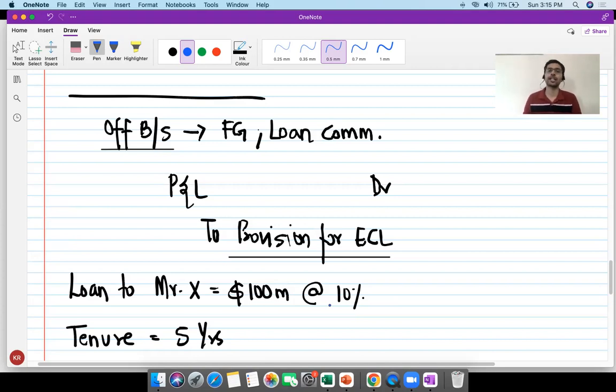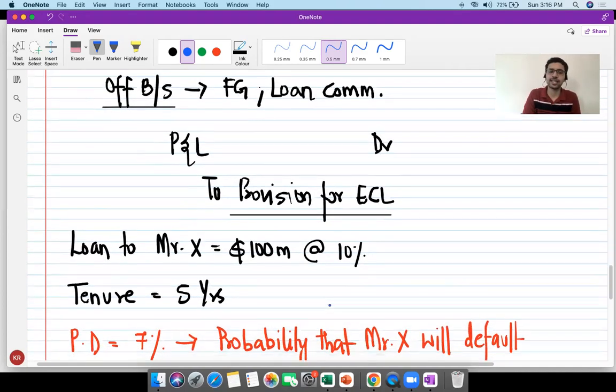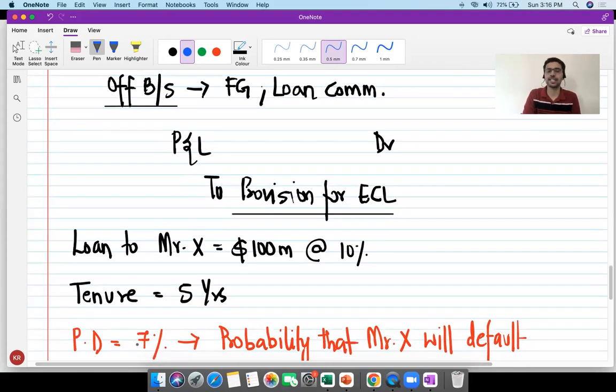All right, we are agreeing to a tenure of say 5 years, which means over a period of 5 years, you will pay me interest. At the end of the 5th year, you will repay the $100 million loan to me. I've assumed a bullet payment. Alternatively, you can have different forms of payment, like payment being made equally every year and so on and so forth. So five years, $100 million, a bullet payment at the end of the 5th year, with interest being charged at a rate of 10%. The additional information that I am giving to you is, let us say the probability of default is 7%.